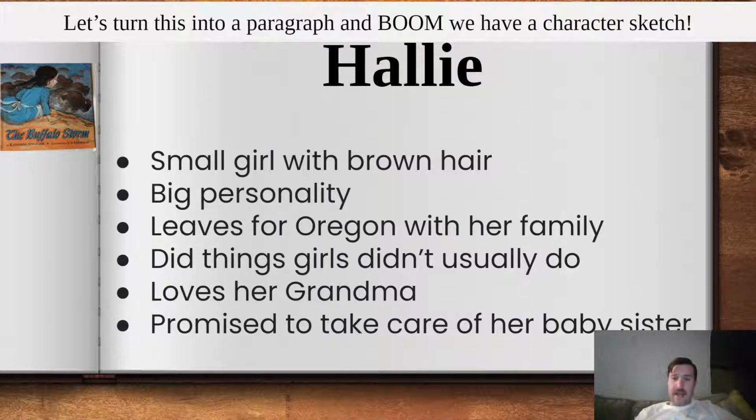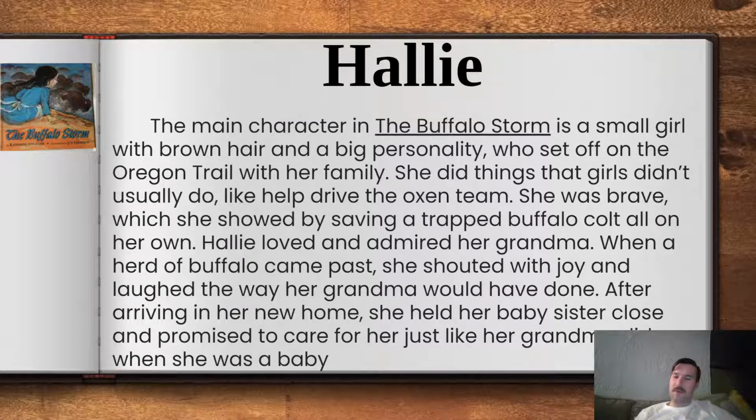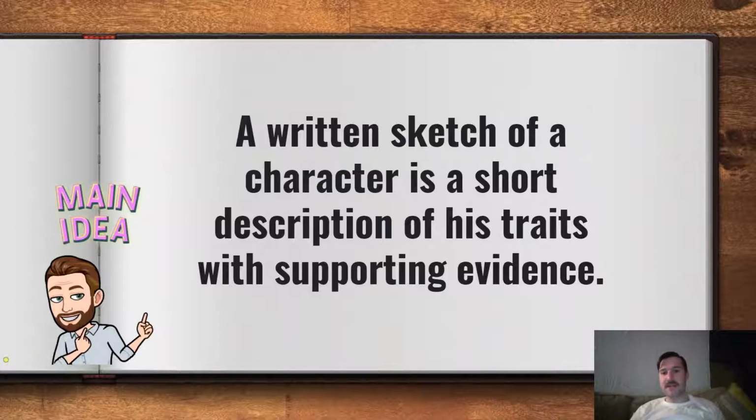So I just gave a brief description of who she was, what she looked like, what her personality was, and some things she did with evidence from the story. So when I said she did things that girls didn't usually do, I gave an example. She helped drive the oxen team. I said she was brave, and then I provided evidence saying she saved a trapped buffalo colt all on her own. So I provided evidence. When you're giving a character sketch, it's important that you also provide evidence in there. So a character sketch is just a written sketch of a character, a short description of his or her traits with supporting evidence.